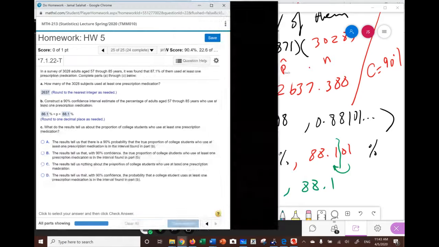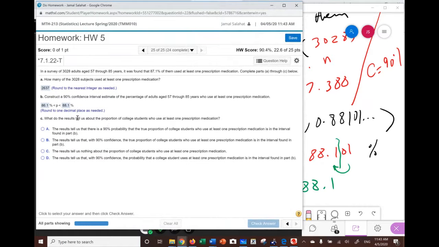Now the last one, and this question is a little bit tricky. What do the results tell us about the proportion of college students? Notice that it talks about college students who use at least one prescription medication. But the problem is not really about college students.